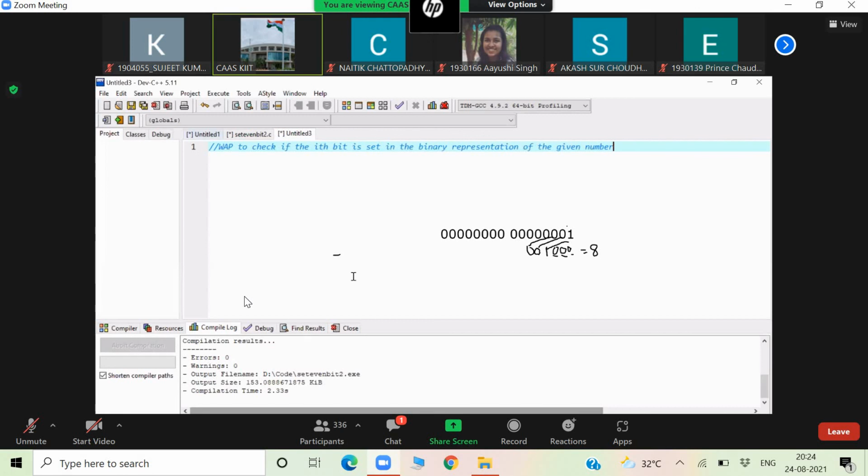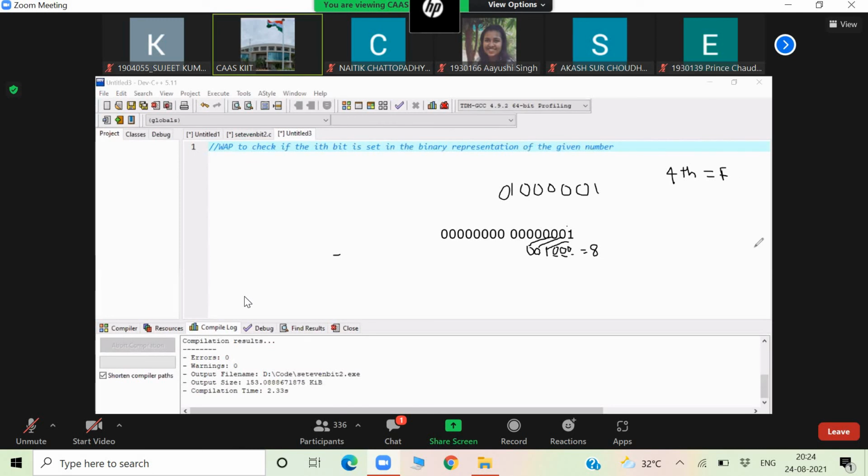Let me give an example here. Suppose this is the binary value of 65. If I check whether the fourth bit is set or not, fourth bit is set means the fourth bit is one or not. It is false. Return 0.